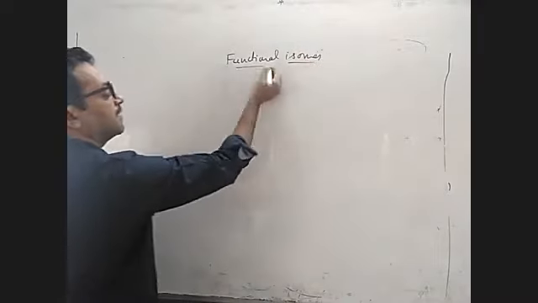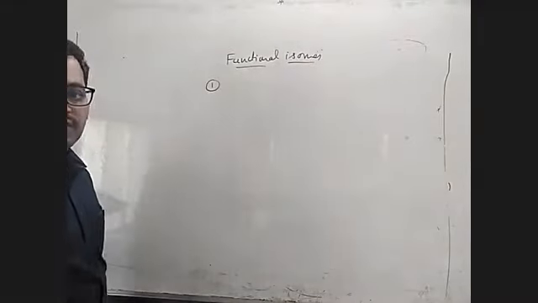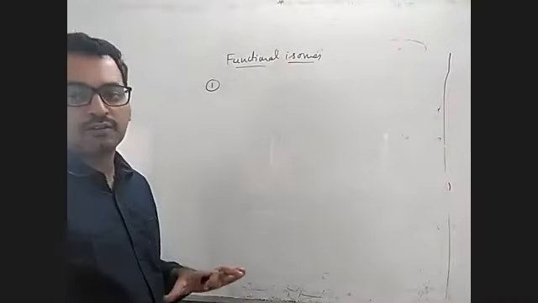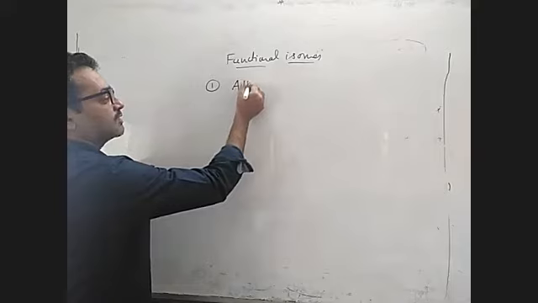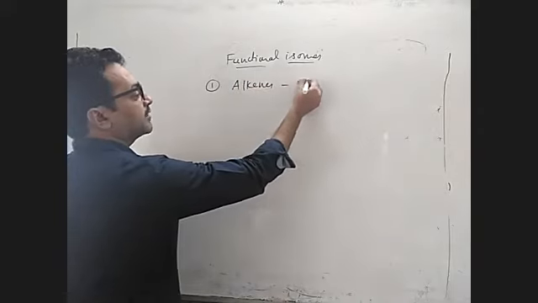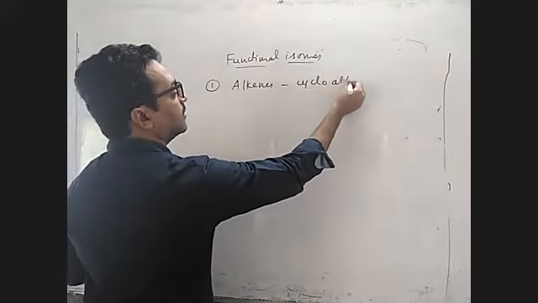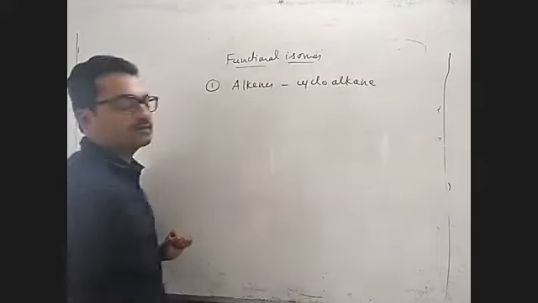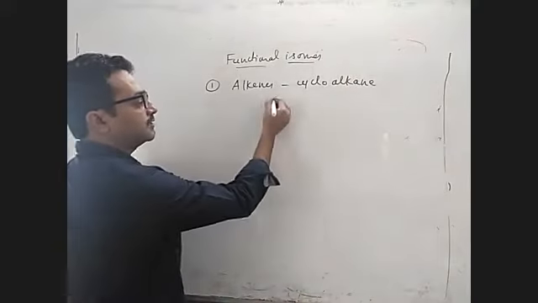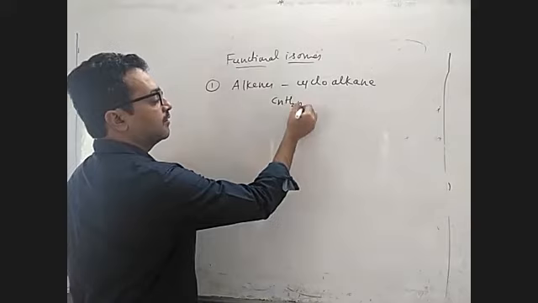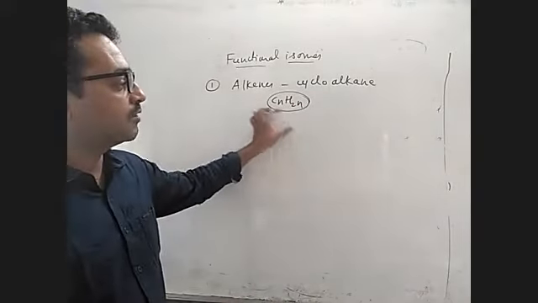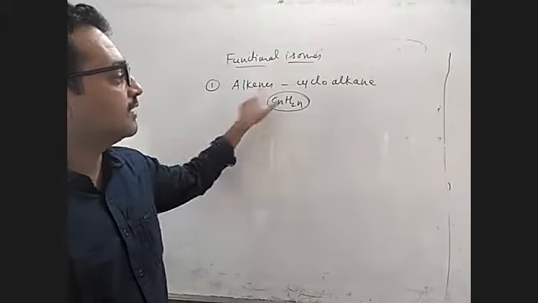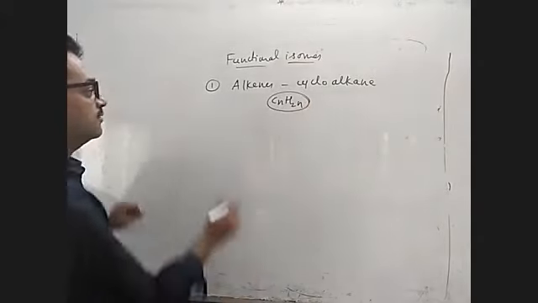Here you have to remember many sets. So what is the first set? There are 10 sets, and those are very important parts. We will start with alkenes. Alkenes and cycloalkanes are one of the functional isomers. They have the general formula CnH2n, exactly double the alkene formula, right? So the formula is also important. By looking at the formula, you can say alkenes and cycloalkanes is one set.